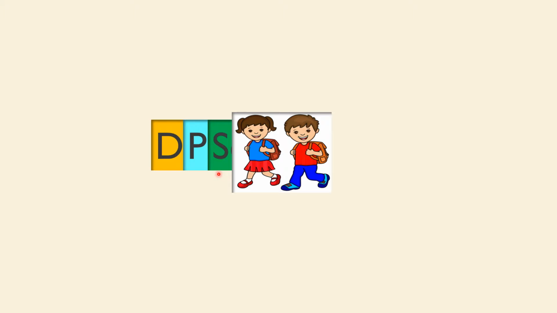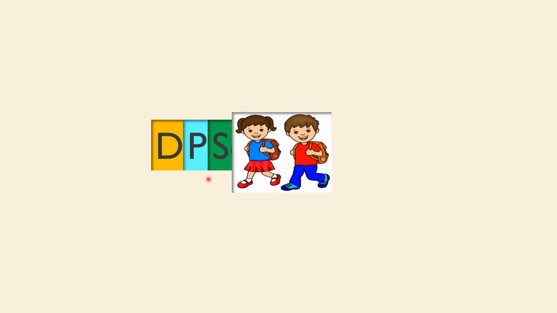Have you ever thought of what you mean by DPS? D is a letter in the English alphabet. There is no meaning to it. P is another letter and S is another letter. But we call it DPS. Why do we call that? Because this is a short form.